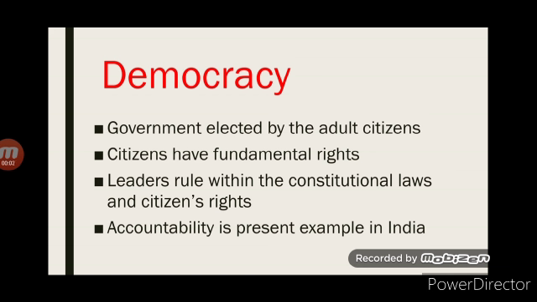The choice and opportunities are available to all the people on an equal basis. The exercise of this choice leads to the government limited by the basic rules of the constitution and the citizens' right. And the next one is accountability. Democracy provides a responsive or accountable government because it is formed by the elected representatives of the people. Citizens have the right to participate in decision making that affects them all.